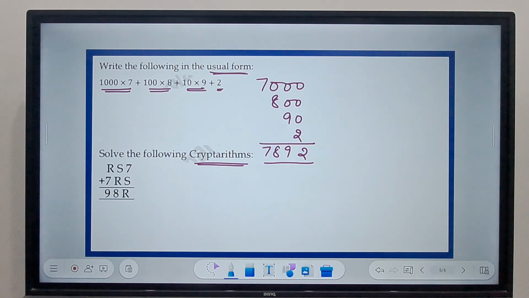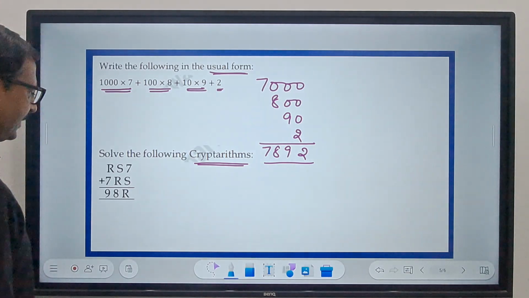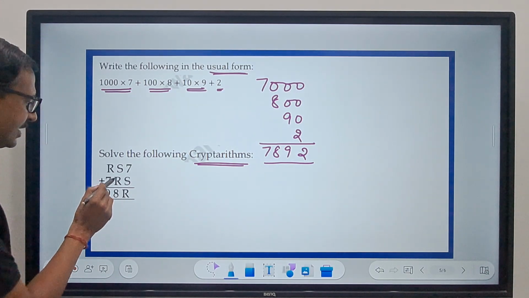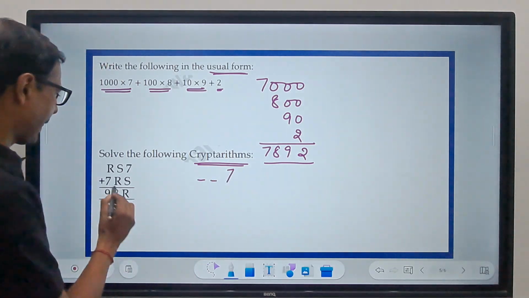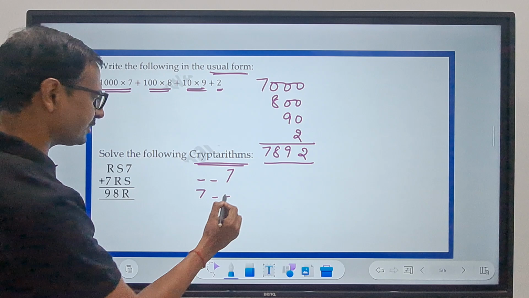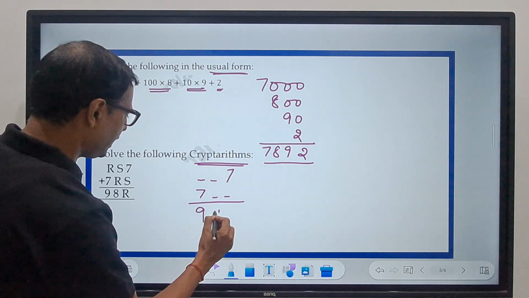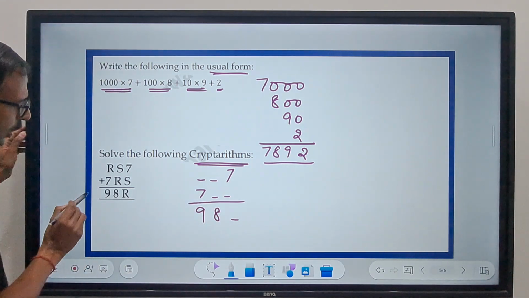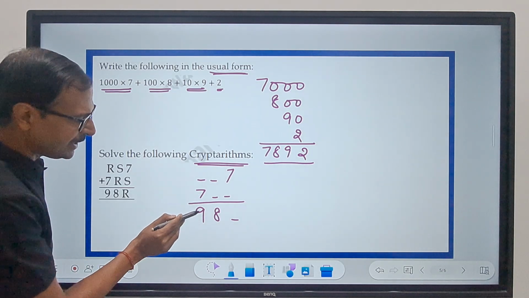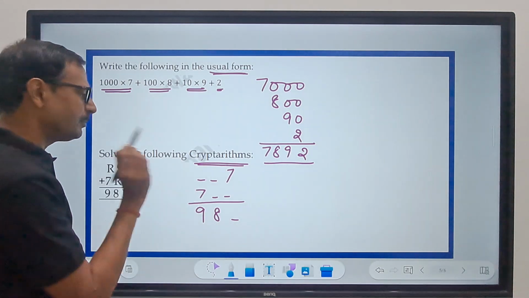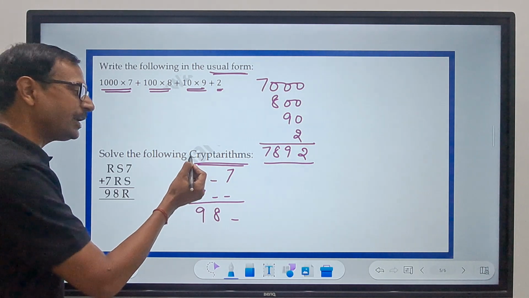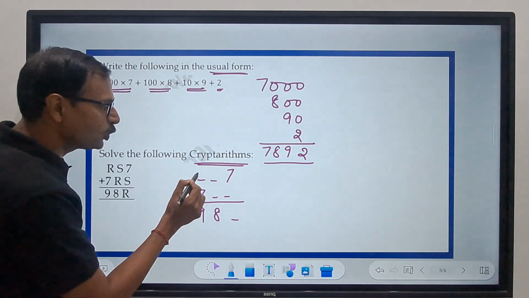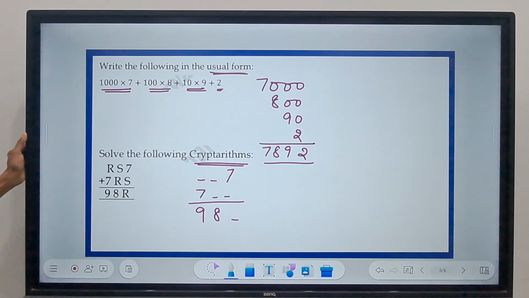To solve this cryptarithm, let me apply my reasoning. These three R digits are the same, and we have a 9 here. There is something here and a 7, then a 7 and something gives 9 and 8 and something, right? So 7 plus something gives me 9, right? So either this number is 2 or it can be 1 and the 1 gets carried over. So 1 plus 7 gives 9, or 2 plus 7 will directly give me 9, right?